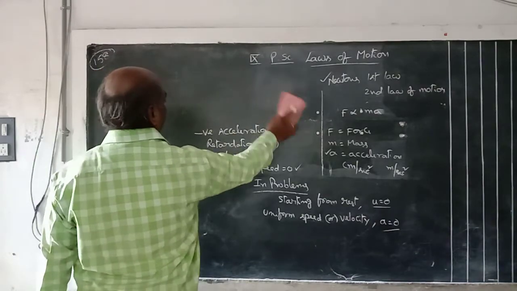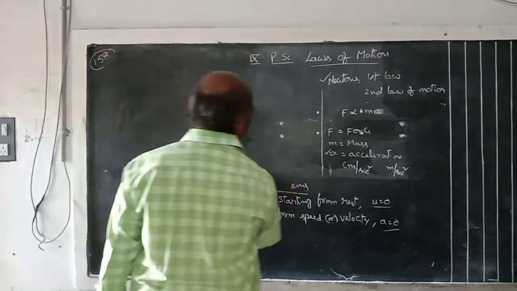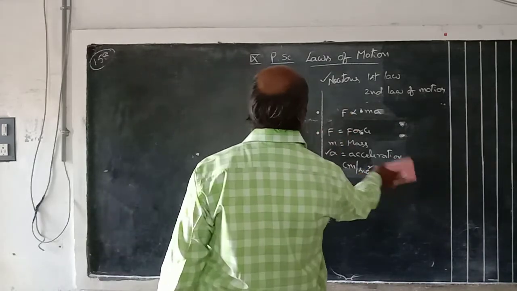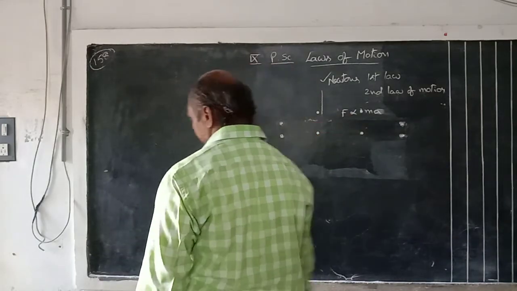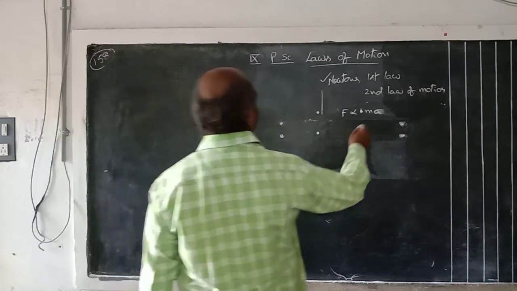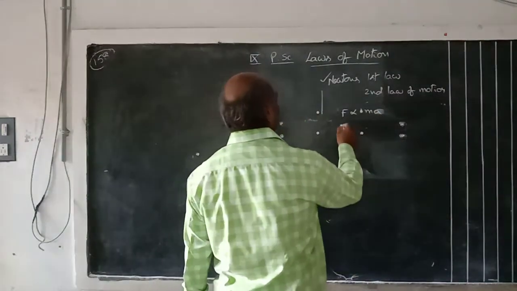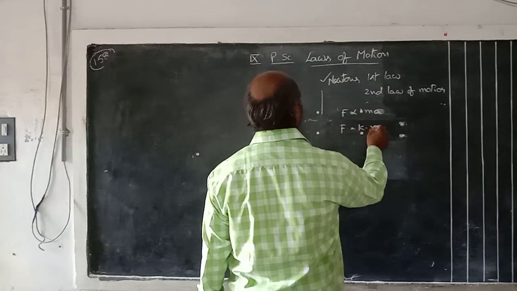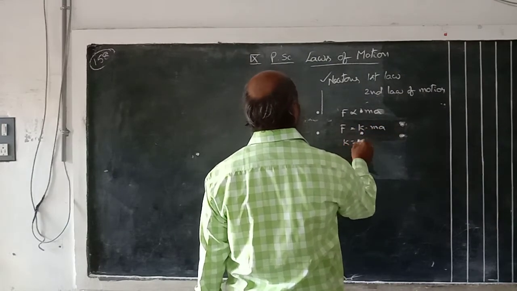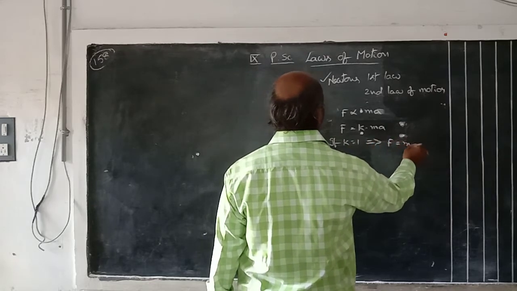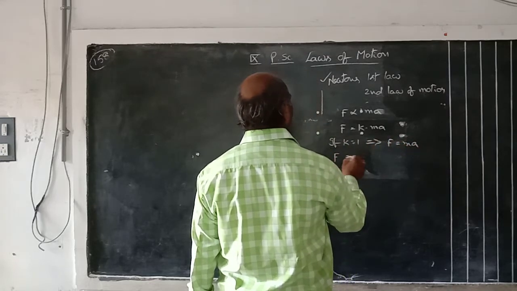Okay. Next come to the second law. Here the second law means force is directly proportional to the rate of change of momentum, the product of mass and rate of change of velocity. F is proportional to ma, or F is equal to k into ma. If k is equal to 1, then F is equal to ma. Here F means force.